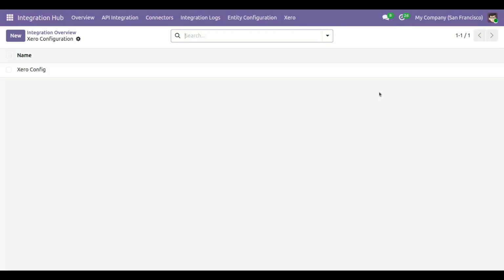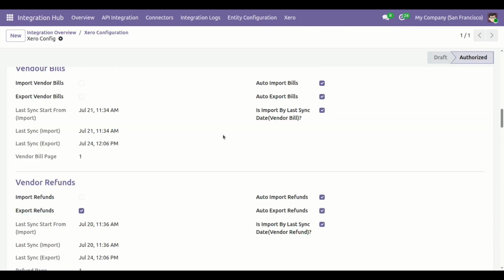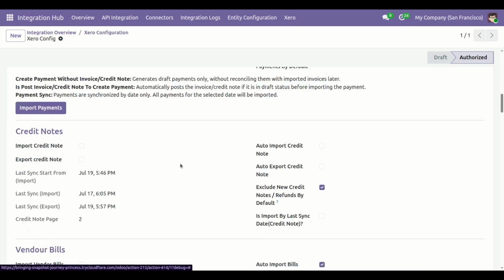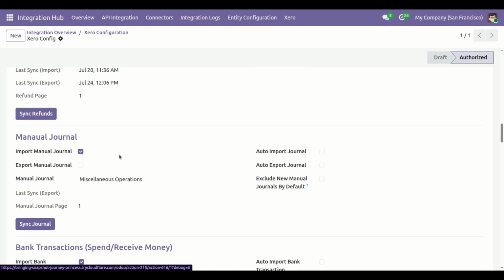Today we will explore the manual journal synchronization functionality of the Softhealer Xero Connector module. Click on this configuration. Go to the accountant page. Here you can see the manual journal section